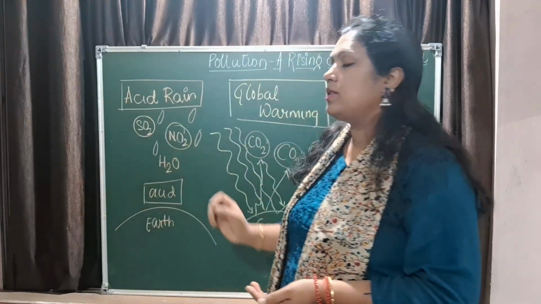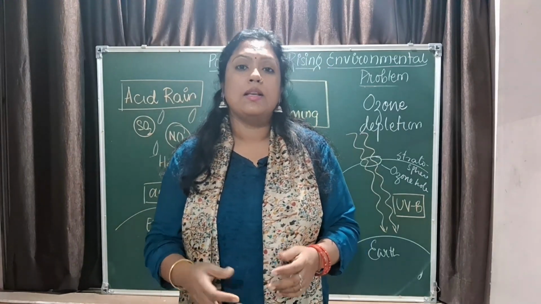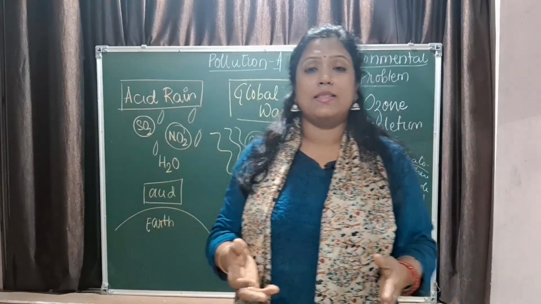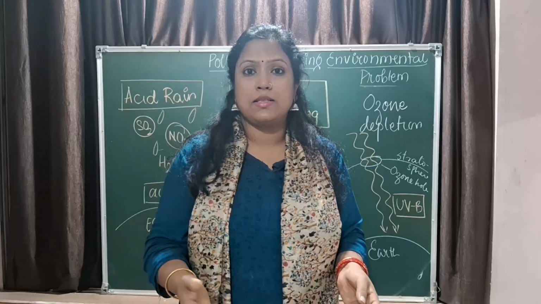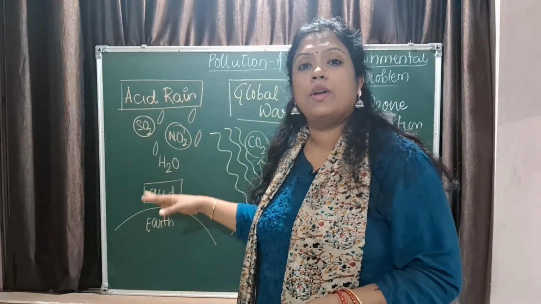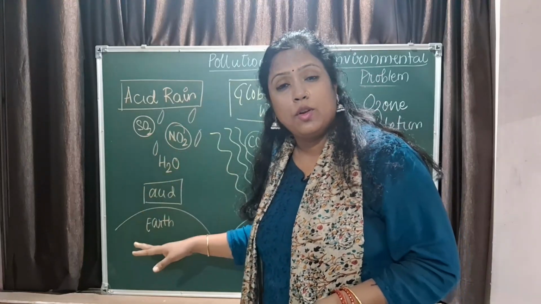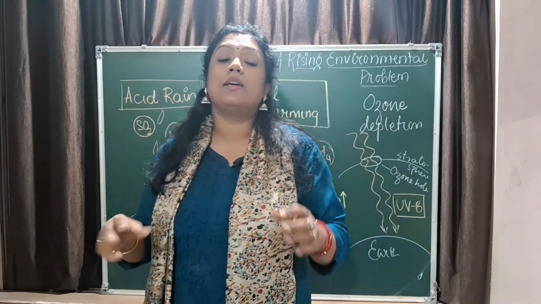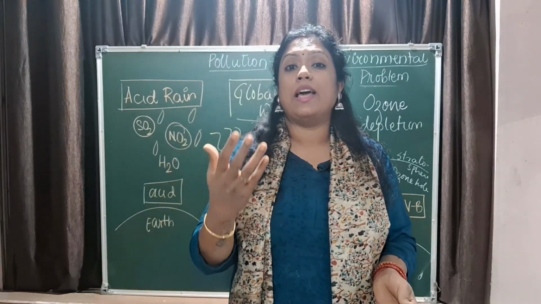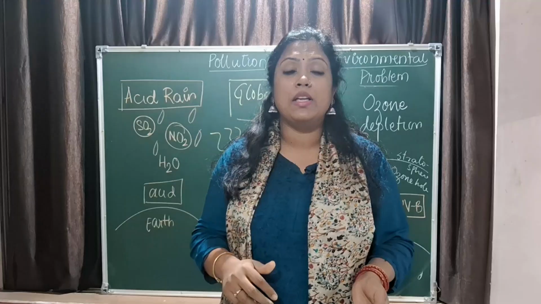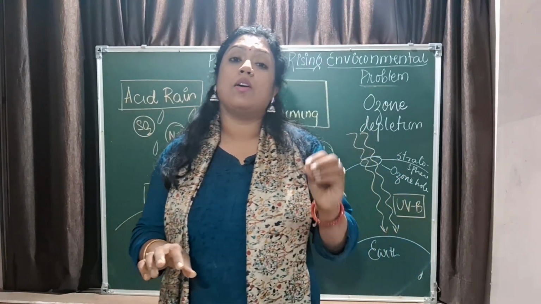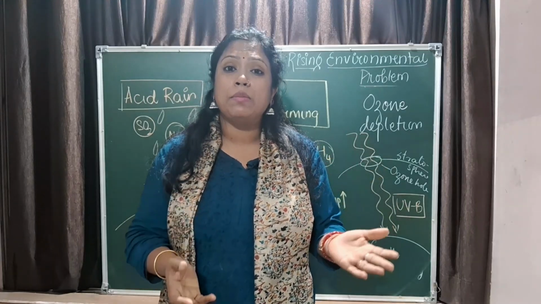So first one is acid rain. The pollutant gases like sulfur dioxide and oxides of nitrogen, they react with the rainwater to form acids like sulfurous acid, nitrous acid, and nitric acid. And when these acids fall on earth, it impacts the flora and the fauna of the earth. Not only the flora and the fauna, it also impacts the water bodies, aquatic bodies of our earth, right? It impacts the life of the fish because of the decrease in pH, because of addition of acid to the water bodies. At the same time, it also corrodes the building materials.